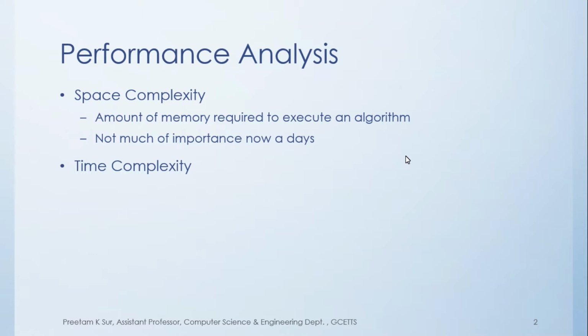Time complexity is nothing but the amount of time required to execute an algorithm. Now here comes a tricky part. By the word time, we are not actually mentioning time. An algorithm, whenever executed, will be executed in a finite number of steps, right?